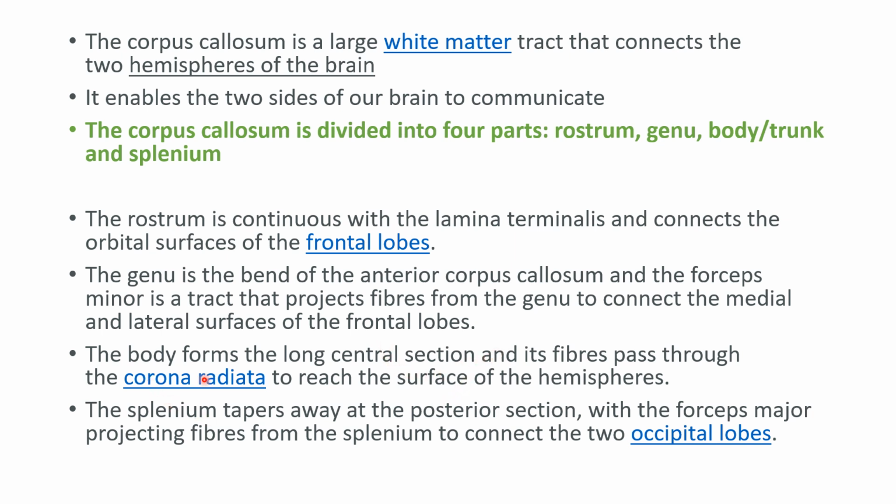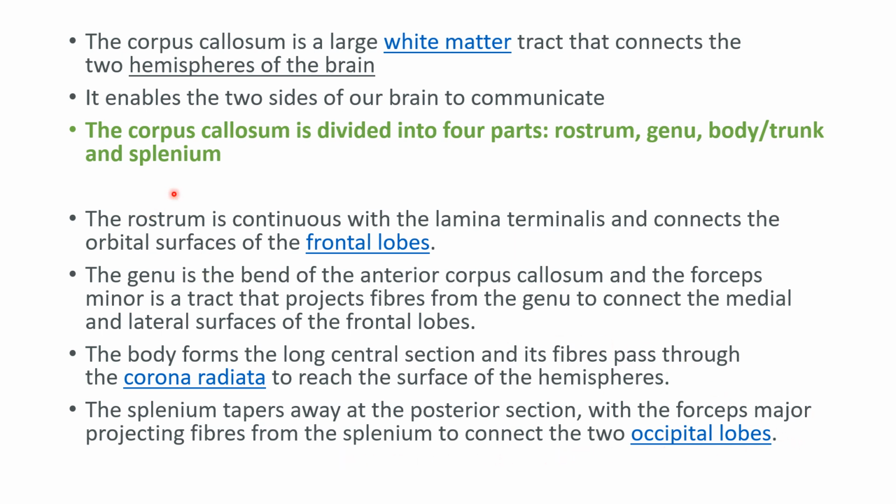Then coming to the body. Body forms a long central section and its fibers will pass through the corona radiata to reach the surface of the hemispheres. So the fibers from the body, they will pass through the corona radiata and they will reach the surface of the cerebral hemispheres. Now coming to the splenium. Splenium tapers away at the posterior section with the forceps major projecting fibers from the splenium. So the fibers which are projecting from the splenium are called forceps major fibers. They will connect the two occipital lobes.